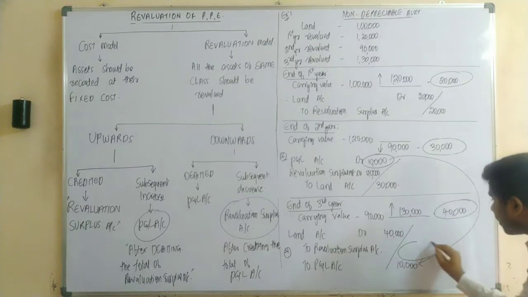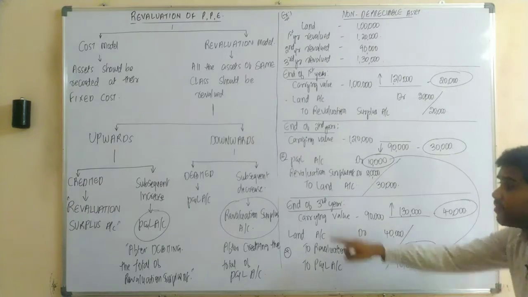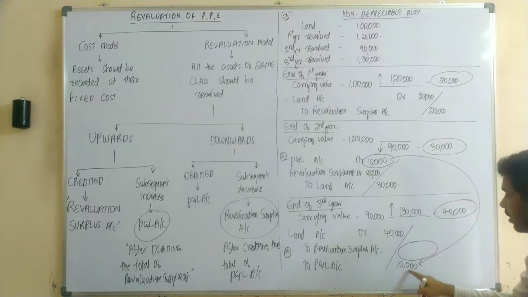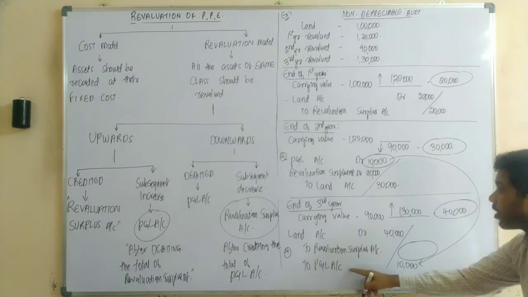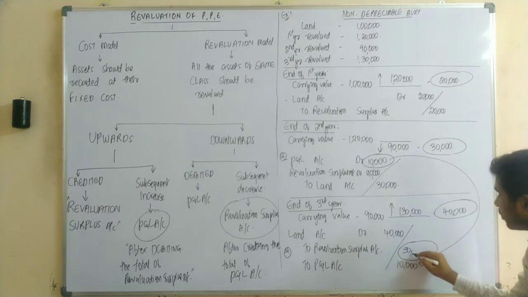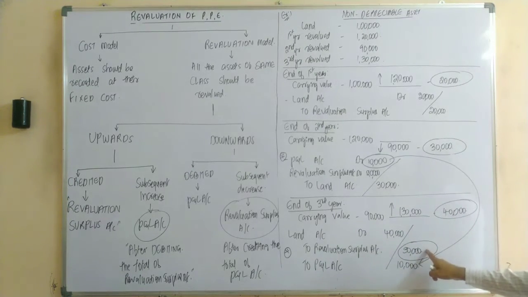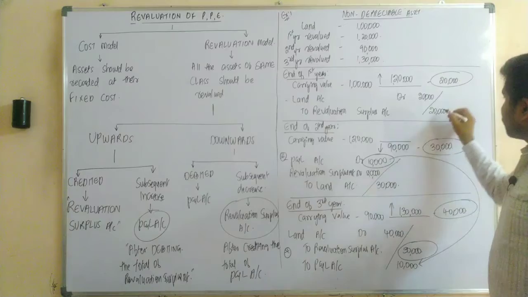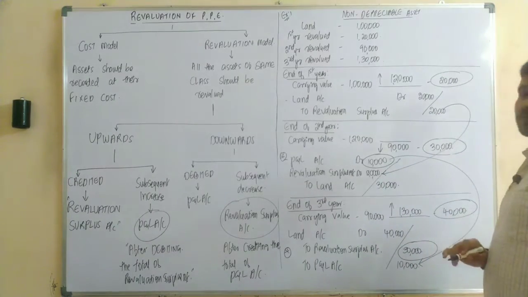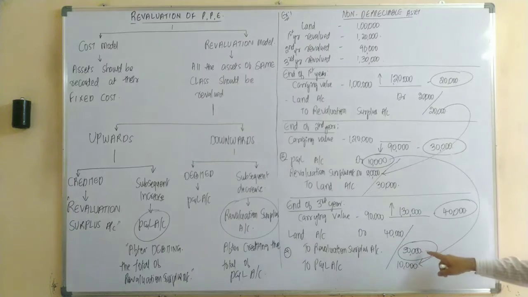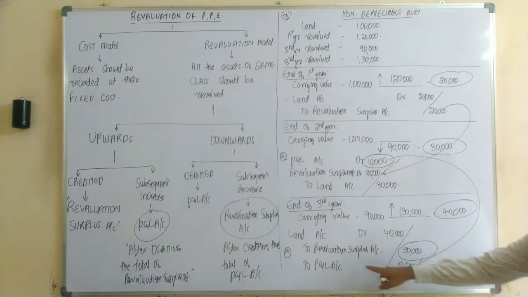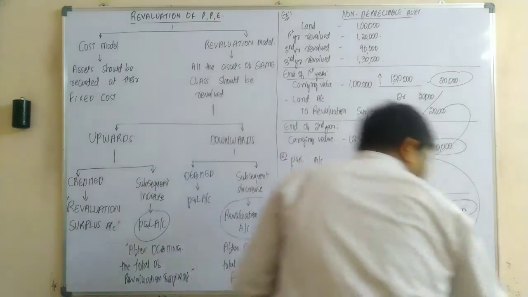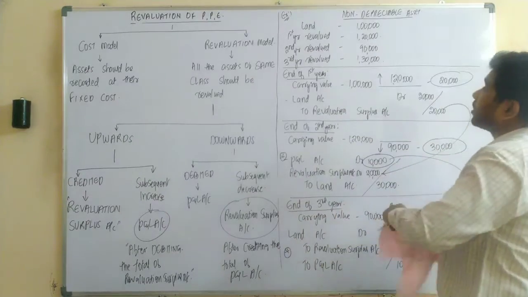So the remaining amount only should be transferred to your revaluation surplus account. So how much should be transferred? Out of 40,000, 10,000 is transferred or cancelled from your P&L account, and the remaining amount would be transferred to the revaluation surplus account, that is 30,000 rupees. Yes or no? So this 20,000 was transferred from the first year and this 30,000 is transferred after reducing your P&L account. So this is about your revaluation of assets upward in case it is a non-depreciable asset.